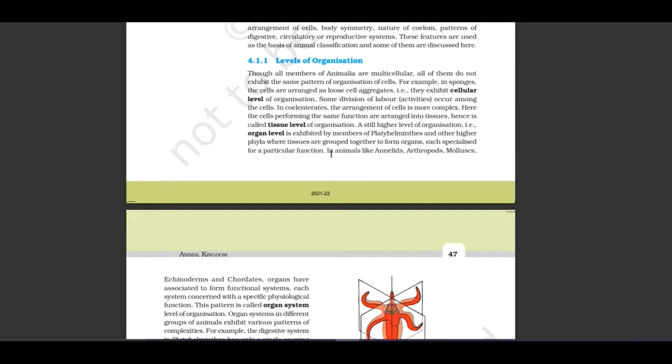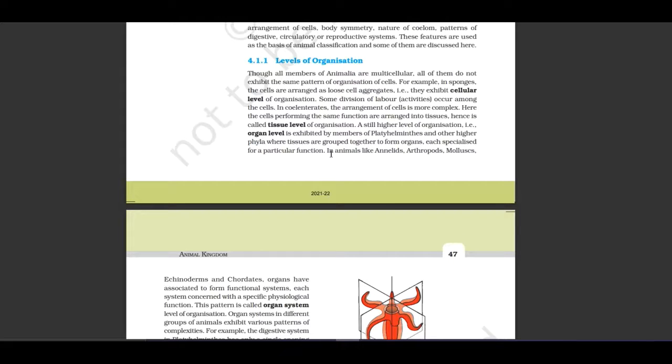Though all members of Animalia are multicellular, all of them do not exhibit the same pattern of organization of cells. For example, in sponges, the cells are arranged as loose cell aggregates, that is, they exhibit cellular level of organization. Some division of labor occurs among the cells. In Coelenterates, the arrangement of cells is more complex. Here, the cells performing the same function are arranged into tissues. Hence, they exhibit tissue level of organization.